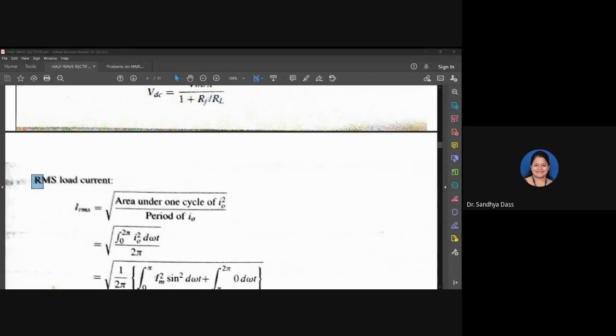Now we are talking about RMS load current. Bring to your understanding that RMS value is equivalent to DC value. What do you understand there? RMS value is equivalent to DC value means if a lamp is connected to 5 volts RMS AC supply, it will shine with the same brightness if we connect the same lamp to 5 volt DC supply. I'll repeat. If a lamp is connected to 5 volts RMS AC supply, it will shine with the same brightness if it is connected with the 5 volts DC.